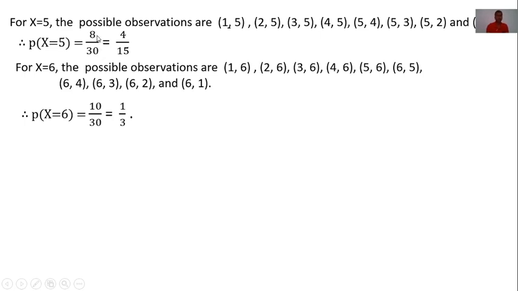Here 2 also is a common factor. To get it cancelled, its answer is 4 by 15.